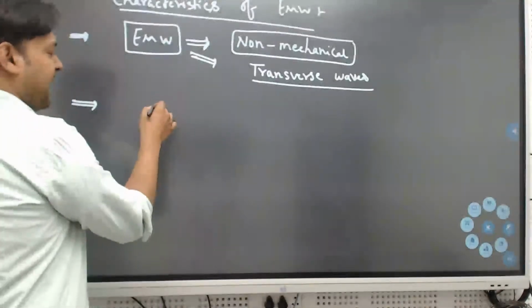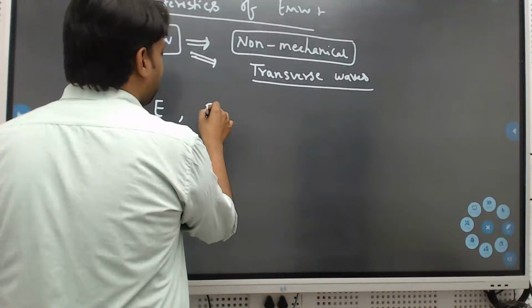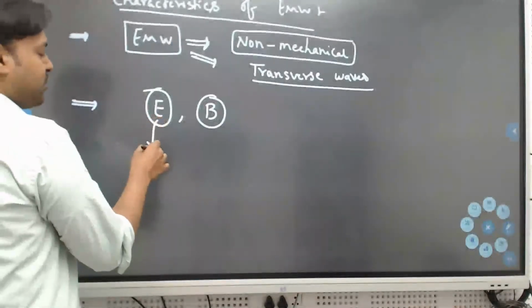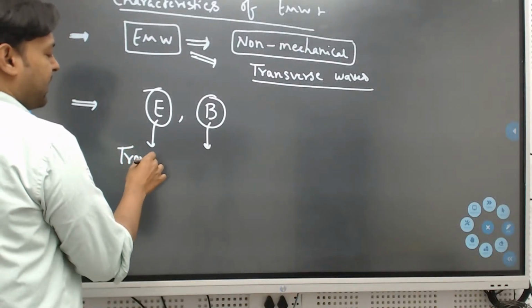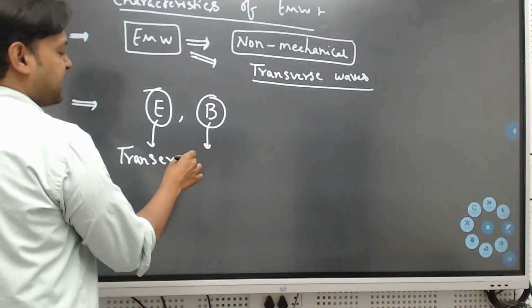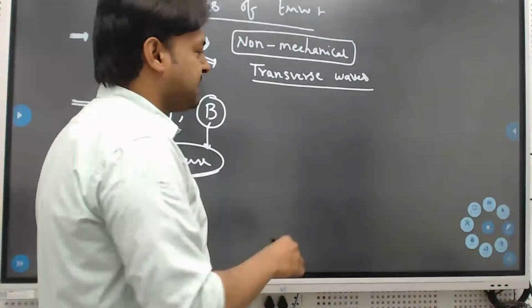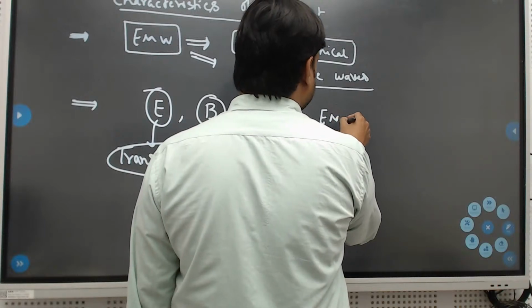We can take the electric field as one wave and the magnetic field as another wave. If we combine these two transverse waves, the result we get is the electromagnetic wave.